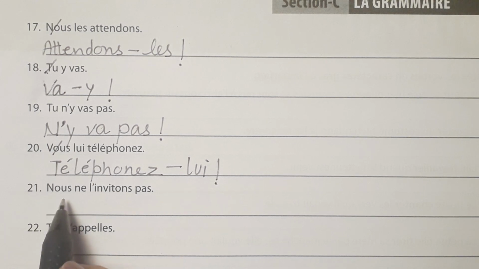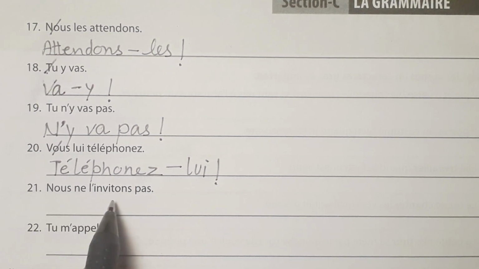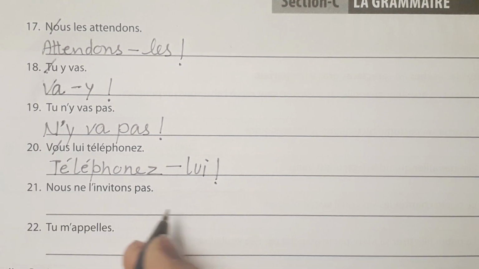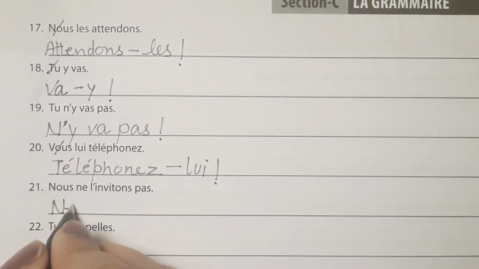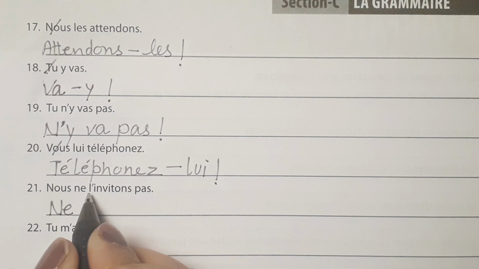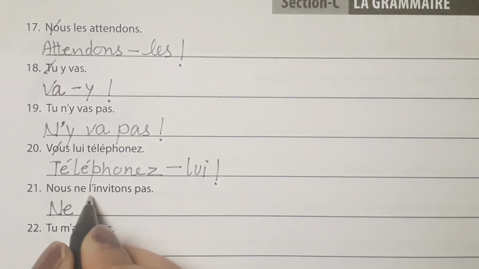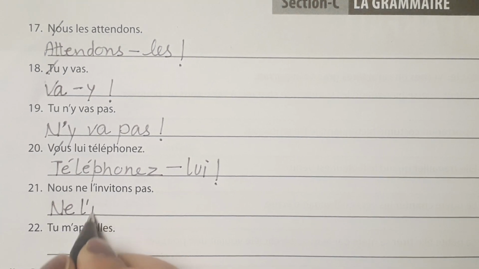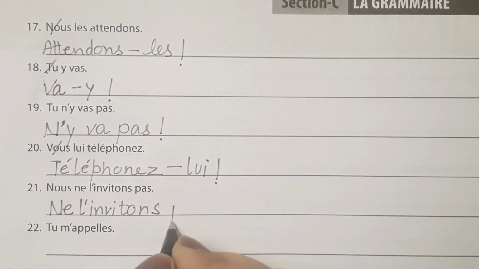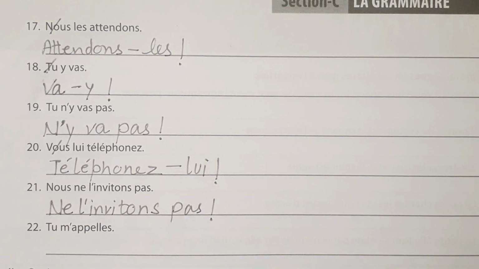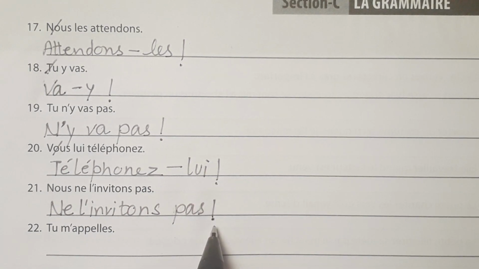Now the next one is nous ne l'invitons pas. Okay. So again it's a negative statement. We will bring ne in the beginning. And as I told you, pronouns do not change their position in the negative statements. So le will remain here before the verb. And the exclamation sign, ne l'invitons pas. That means don't invite him.